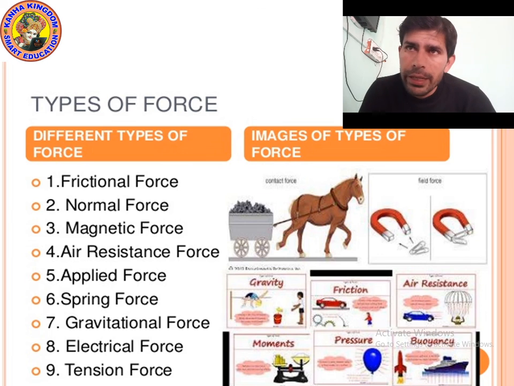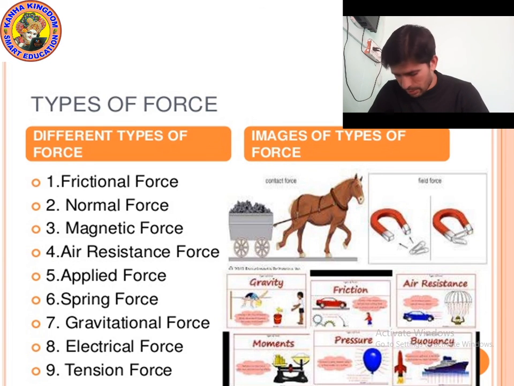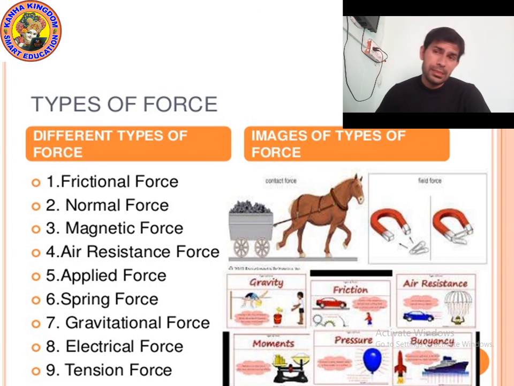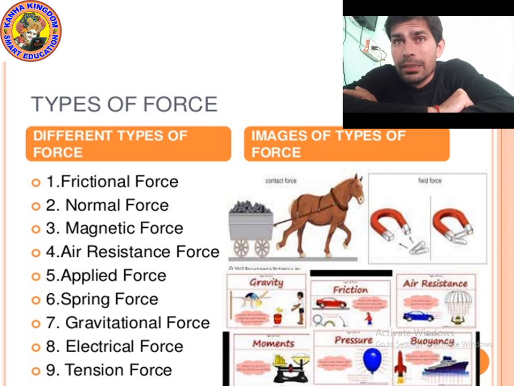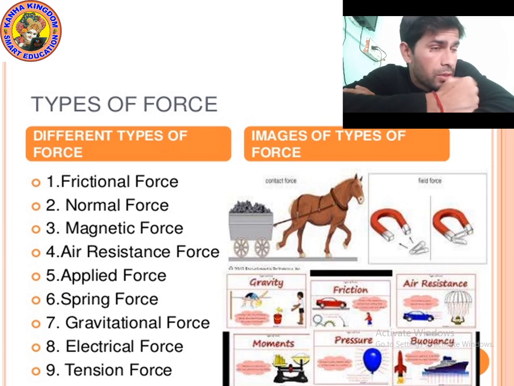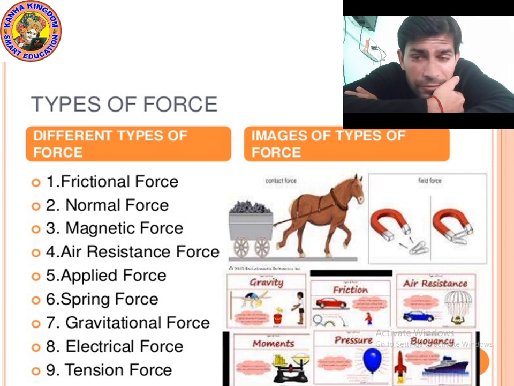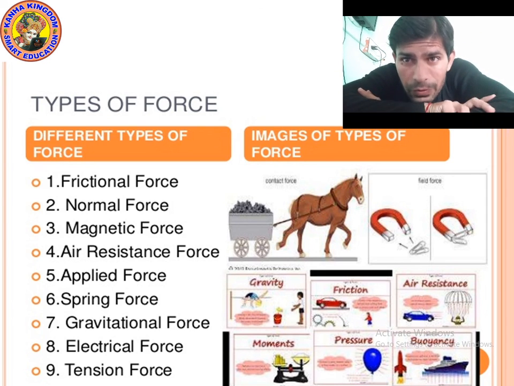And there is one more classification, contact force and non-contact force. And balanced force and unbalanced force, these are also types of force. So we can say that there are different types of force. Different forces apply on different things.